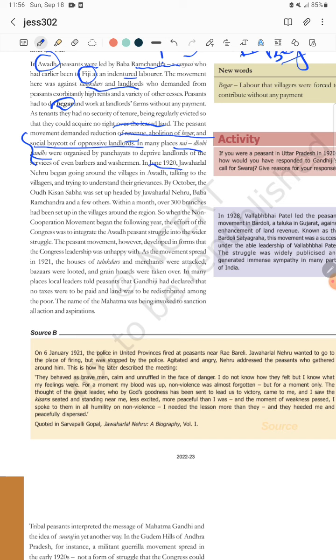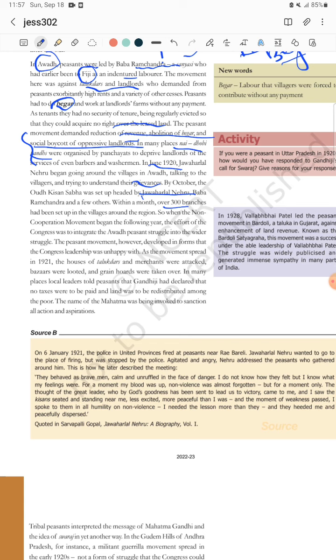In June 1920, Jawaharlal Nehru began going back to villages in Awadh, talking to the villagers and telling them that we will do something. He tried to understand their grievances and problems. Grievance means problem, right? Why were these peasants doing that movement? By October, the Awadh Kisan Sabha was set up, headed by Jawaharlal Nehru, Baba Ramchandra and a few others. People were so angry and anxious to solve the problem that in 1 month, 300 branches opened in different regions and nearby villages. So Jawaharlal Nehru came, assured them that we will do something, and made the Awadh Kisan Sabha.